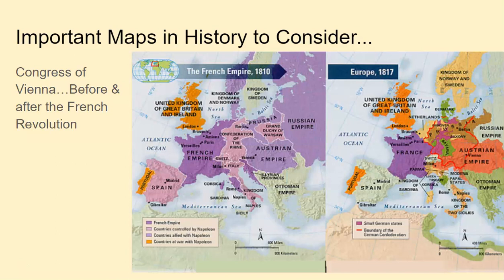And then at the Congress of Vienna, they decide what to do. So at the Congress of Vienna, they basically cut back France, and so then you only see this part of France here. So this is a map comparing those two things as an event. Notice, there's still no Germany on this map, so therefore this still has to be prior to World War I.